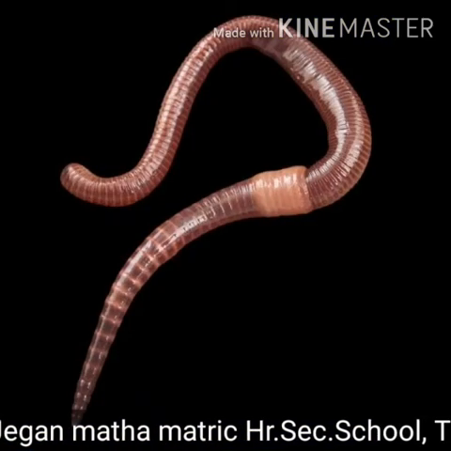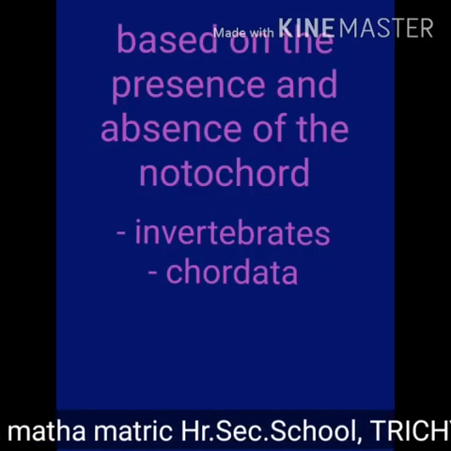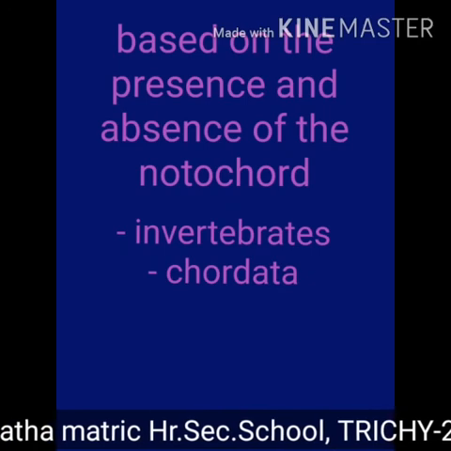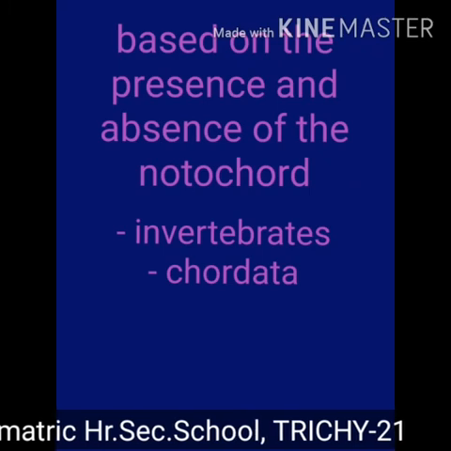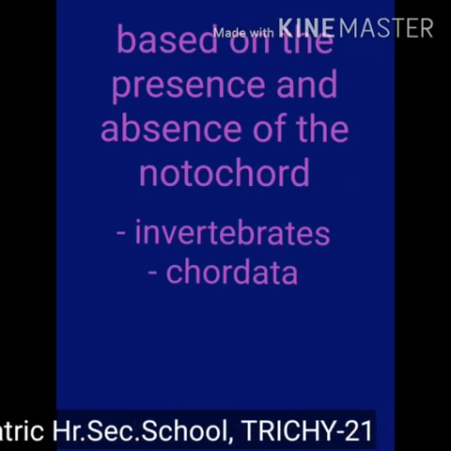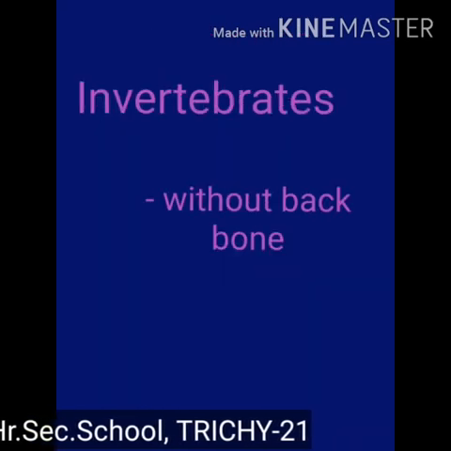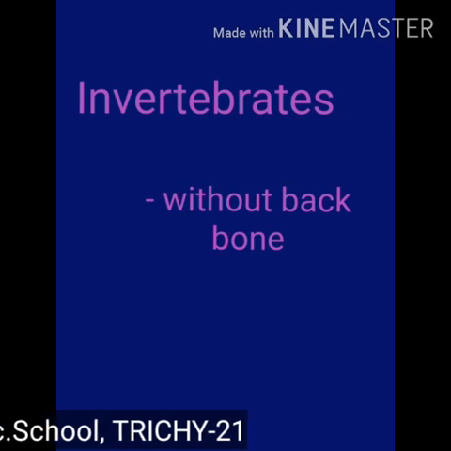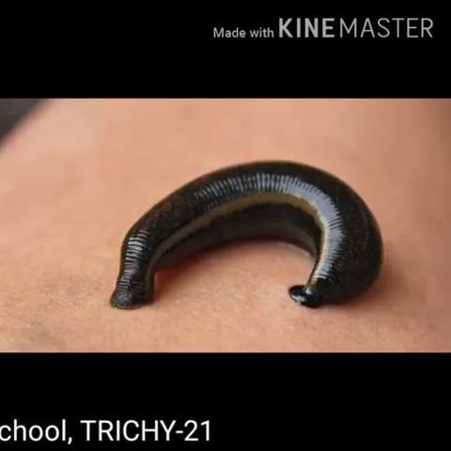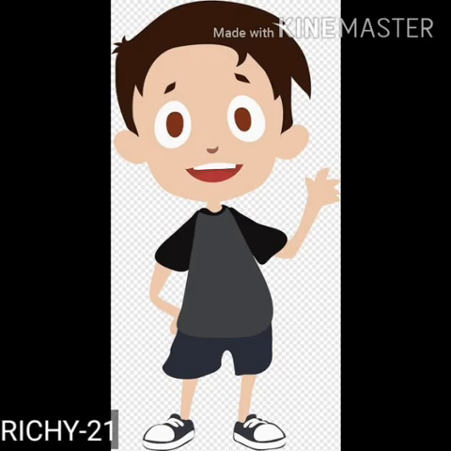Example, earthworm, frog. The animal kingdom is further divided into two groups based on the presence or absence of notochord: vertebrata or invertebrata. Animals which do not possess notochord are called invertebrates or non-chordates. Animals which possess notochord or backbone are called chordates.